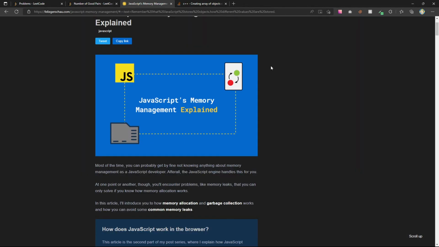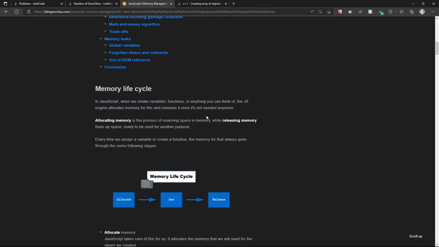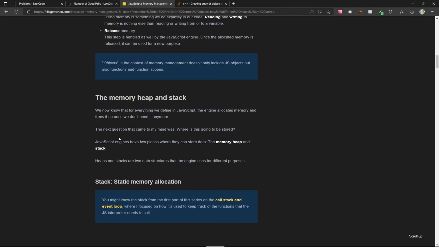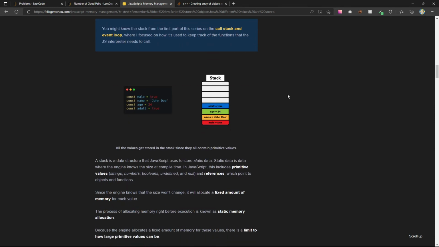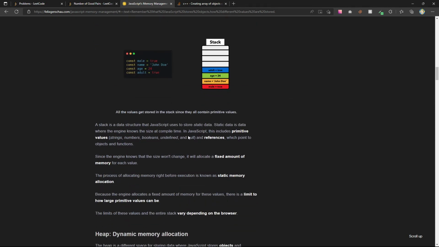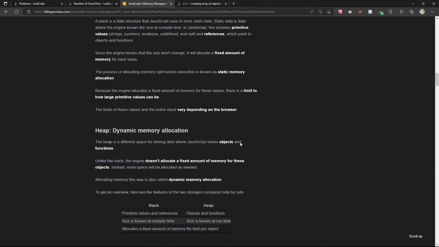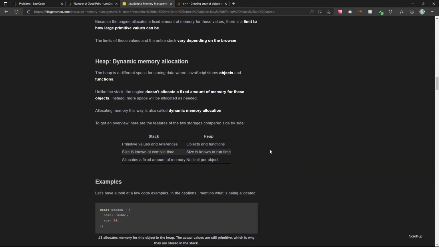Oh, here we go. Now I want to go back to where we were. Heap and stack, garbage collection. In JavaScript, we create variables, functions, or anything you can think of. Memory for this, okay. Allocating memory, memory heap and stack. Static memory allocation, right? And references, heap, reserve space, stores objects and functions. These objects, instead of reserving more space, we allocate it as needed. Dynamic memory allocation, right?